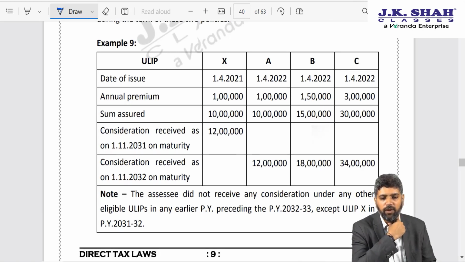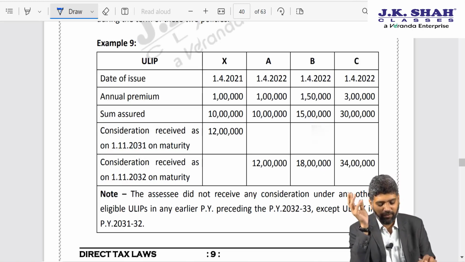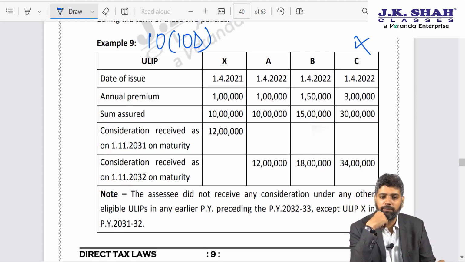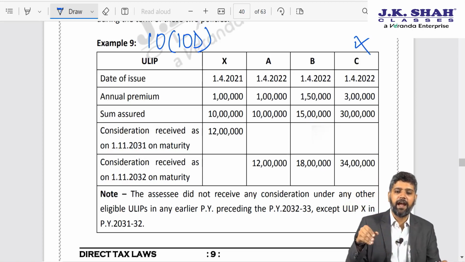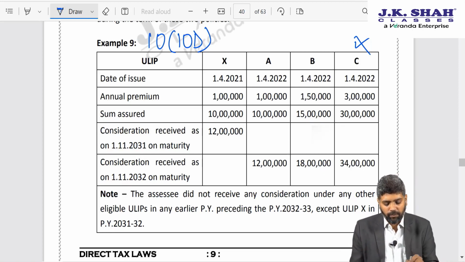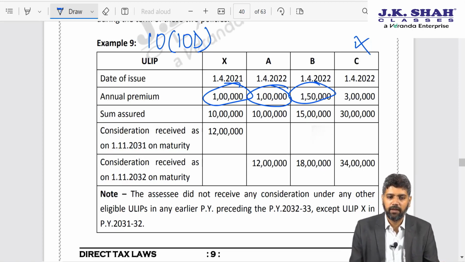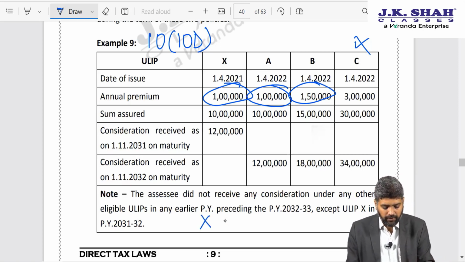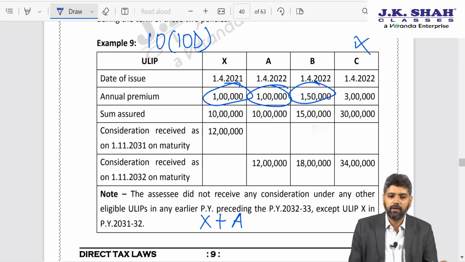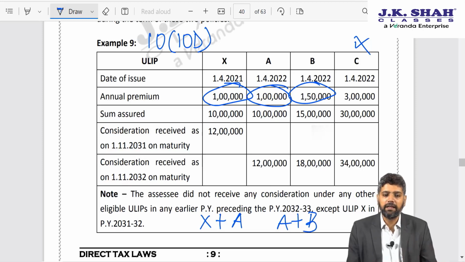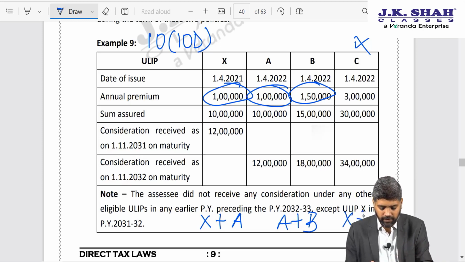If you see the annual premiums, I hope you understand, where a single ULIP premium is exceeding 2,50,000, it is definitely taxable. So over here ULIP number C will definitely be taxable. So exemption not available. As far as X, A and B is concerned, none of the policy premium exceeds 2,50,000. So I need to check which combination is the best for me. The first combination that can happen is X plus A. Second combination that can happen is A plus B. And the third combination that can happen is X plus B.